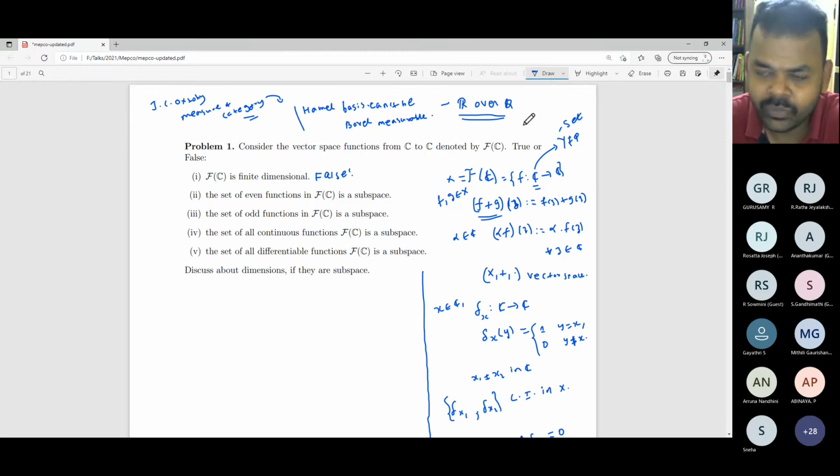First of all, it cannot be a countable set. Because if it is countable, as you are considering only finite linear combinations, a simple argument from mathematical analysis tells you a countable union of countable sets is countable. So if you have a countable basis for the vector space R over Q, then R will become countable. At least at this stage, it's a simple exercise for those who have done an MSc in mathematics. You should be able to verify. So any Hamel basis of R over Q should be uncountable.